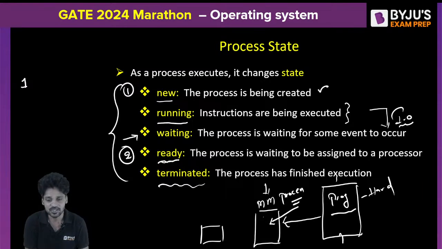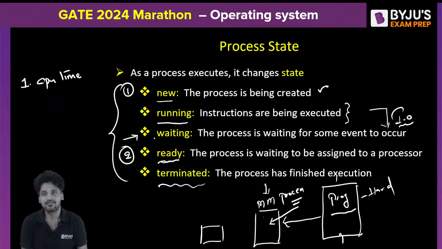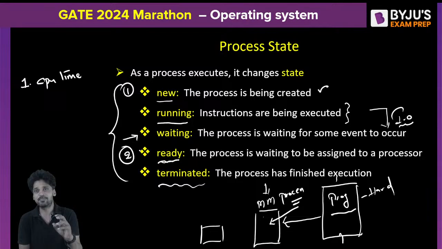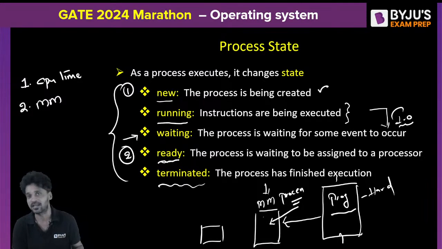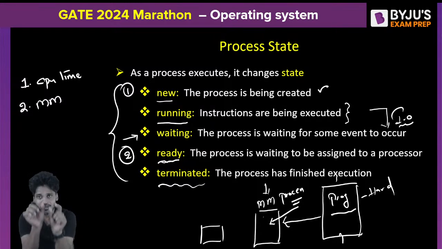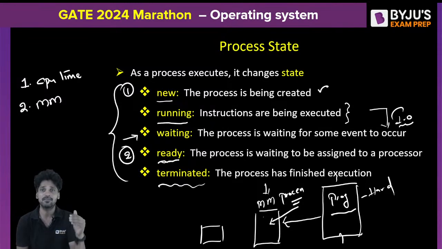The first resource of the system is CPU time. Any program, when it wants to execute, requires a specific amount of CPU time, and the operating system should be able to allocate the desired CPU time to every process. The second thing is main memory space. As I already told you, if you want to execute a program, that program is expected to be in the main memory, without which the program can never execute. So main memory space should be allocated to any program which wants to execute.